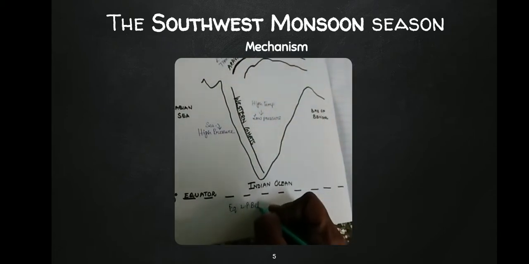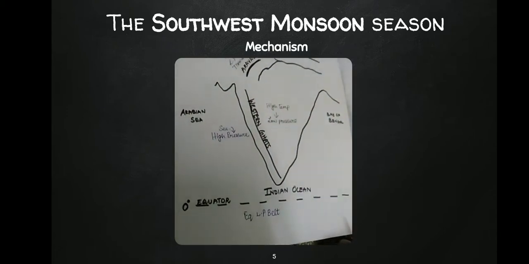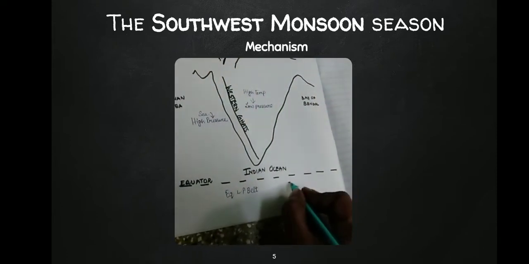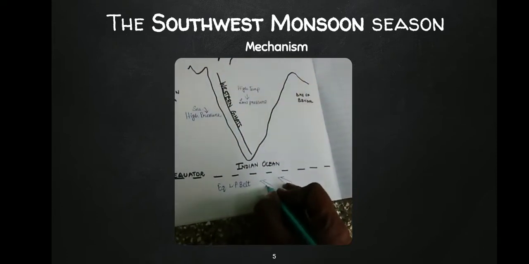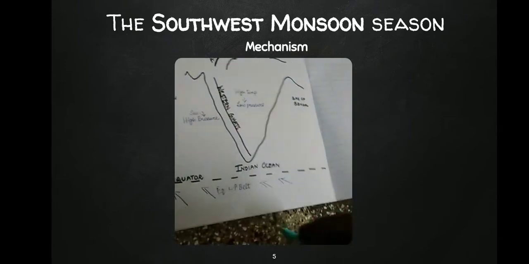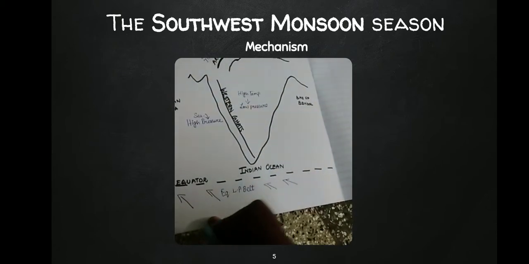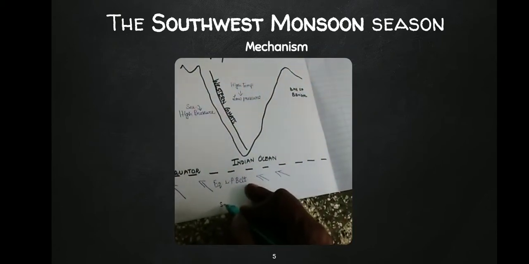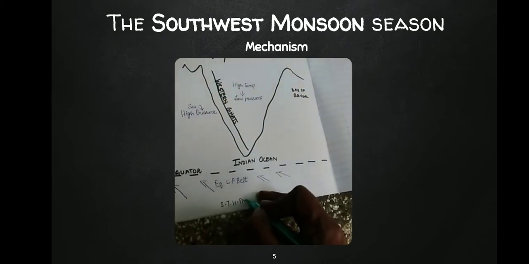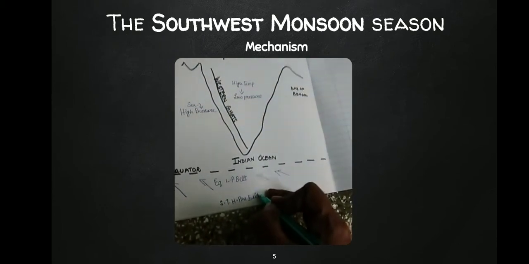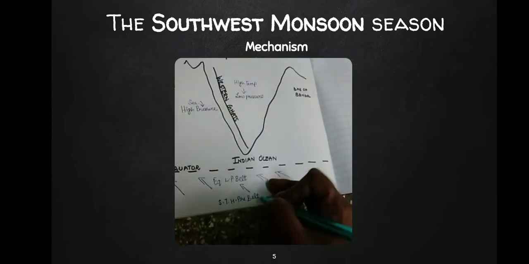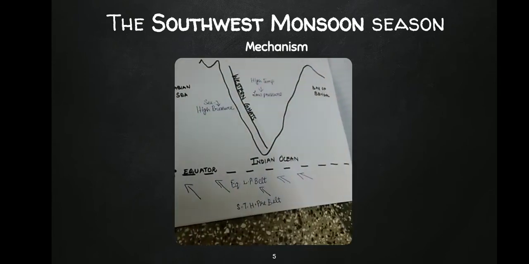This region is the equatorial low pressure belt. So the wind that blows here is the southeast trade wind. The permanent wind blows from the subtropical high pressure belt to the equatorial low pressure belt.